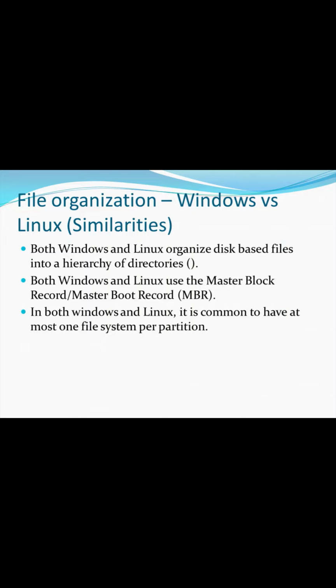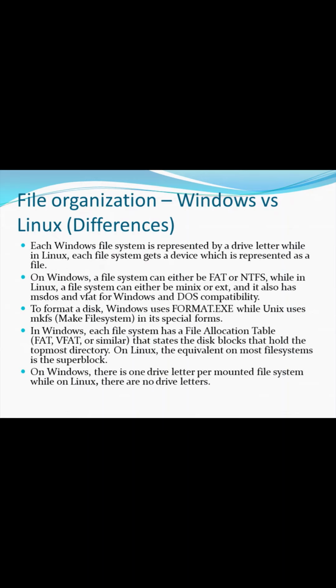Each Windows file system is represented by a drive, while in Linux, each file system gets a device which is represented as a file. On Windows, a file system can either be FAT or NTFS, while on Linux, a file system can either be Minix or extended. And it also has MS-DOS and VFAT for Windows and DOS compatibility.